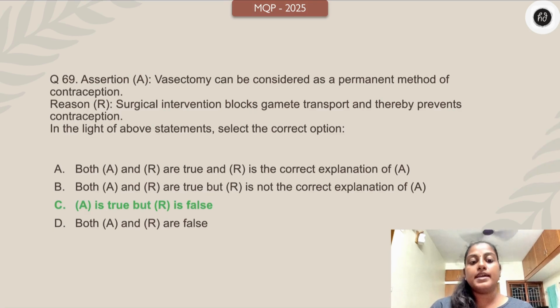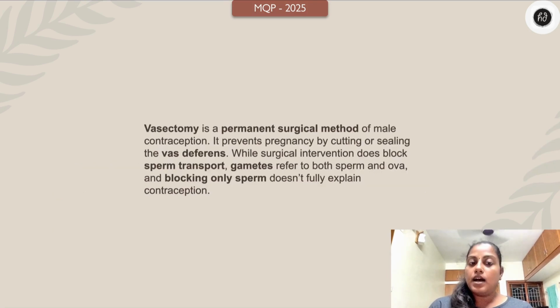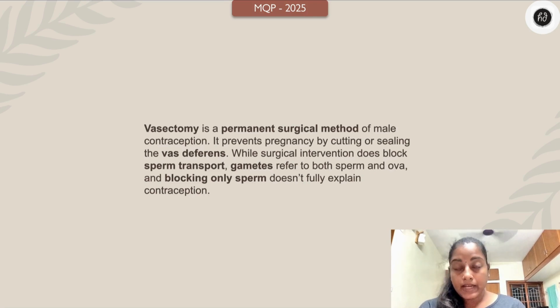Alright. The answer is A is true, but R is false. Basically, vasectomy is a permanent surgical method. It prevents pregnancy by cutting and sealing the vas deferens. While surgical intervention does block sperm transport, gamete refers to both sperm and ova. So they have to mention sperm, not gametes. And blocking only sperm doesn't fully explain contraception. That's why the reason is false.